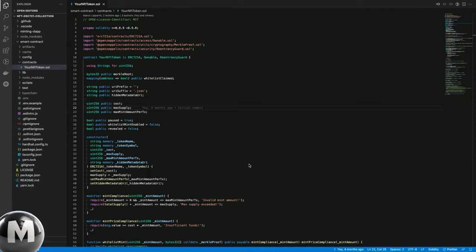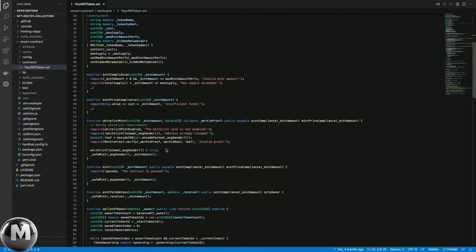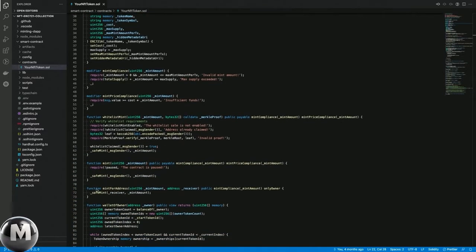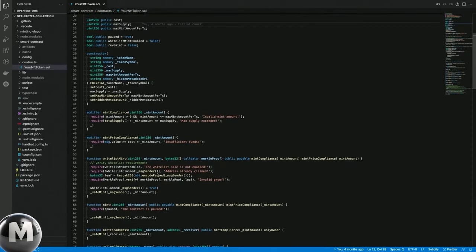Okay, so we are in Visual Studio Code. This is the contract from the Ashlips Lab project for ERC 721 collections. And as you can see here, we already have a function that allows us to mint for a specific address, and we can also specify an amount. Before we get into this, I want to show you another option that you might like.